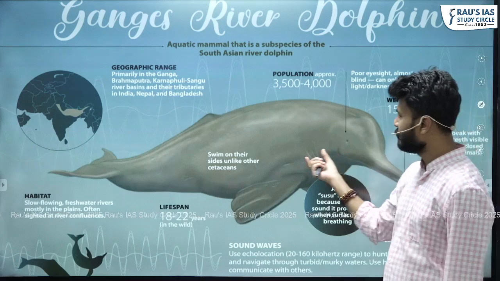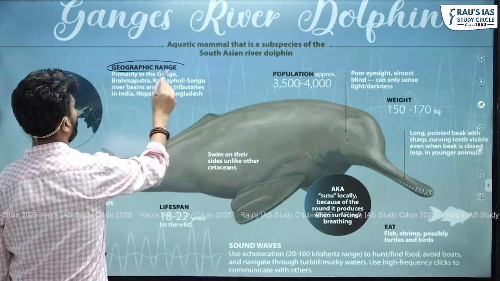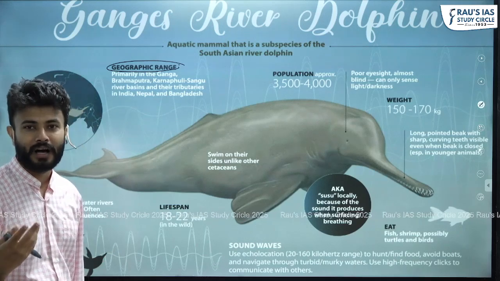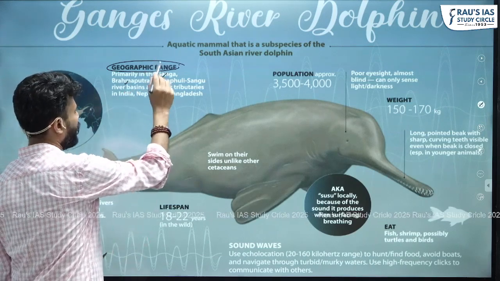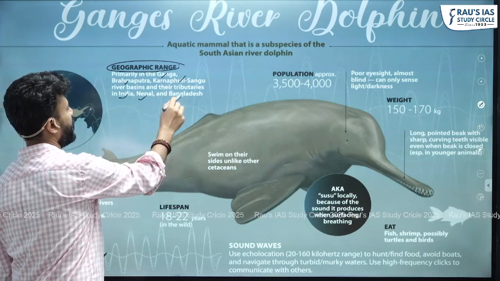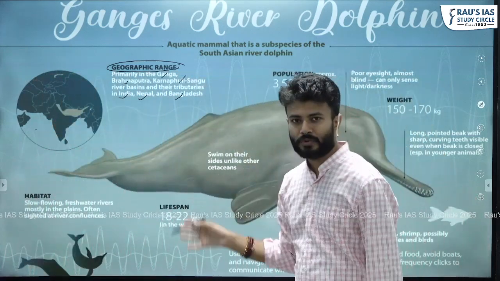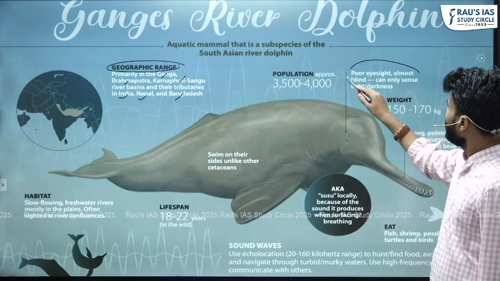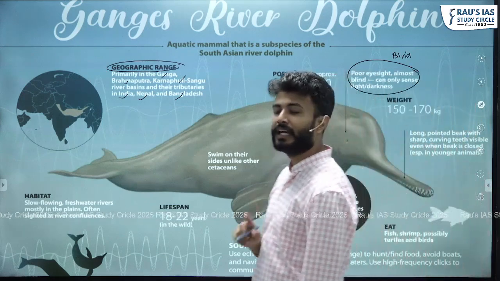Okay, so this is the shape of the dolphin. Here you can see it. When we talk about the primary range of these dolphins, they are freshwater dolphins. That is why they are in river systems like Ganga. They are not just found in the Ganga river system, they are also found in Brahmaputra along with Ganga. Then they are also found in Karnafuli, Sangu river basins and their tributaries in India, Nepal and Bangladesh. So basically, in India, Nepal, Bangladesh, the Ganga river system, Brahmaputra river system, in the freshwater rivers, you will have these dolphins, right? They are blind. They cannot see, right? So they are blind in nature.